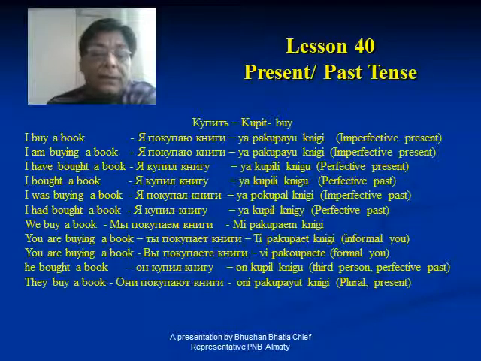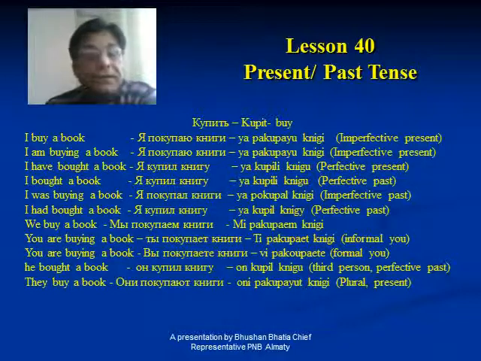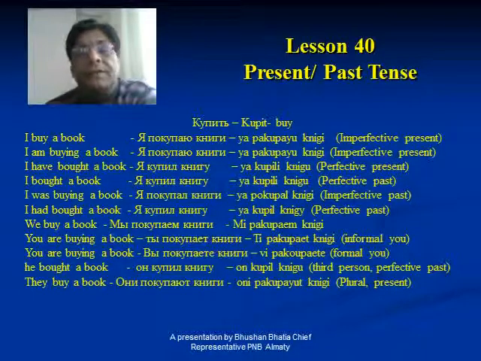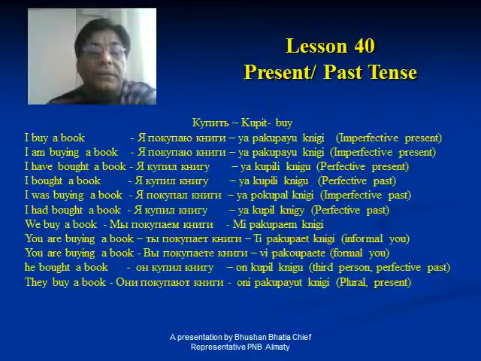Friends, after studying present tense and past tense, we will try to learn how the sentences are made in present and past tense in Russian. And in this lesson, we will form a combination of present and past tense, how that sentence is made in present, how in past, what is the imperfective, where is perfective.